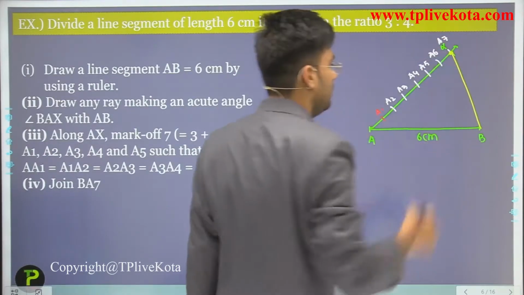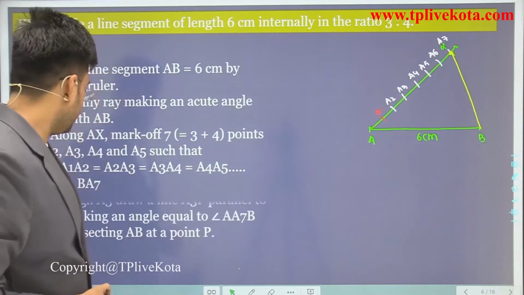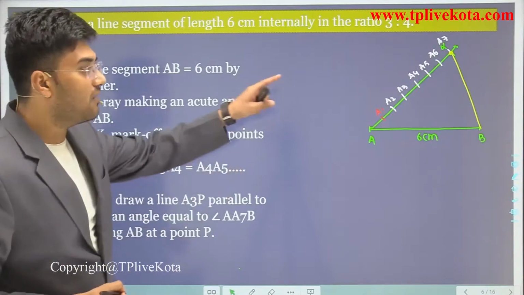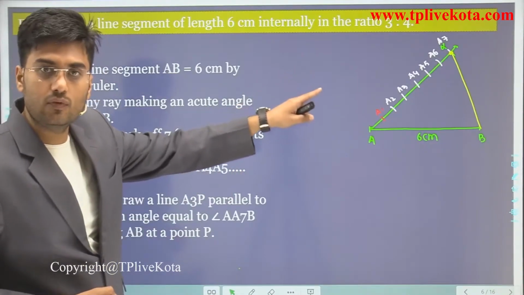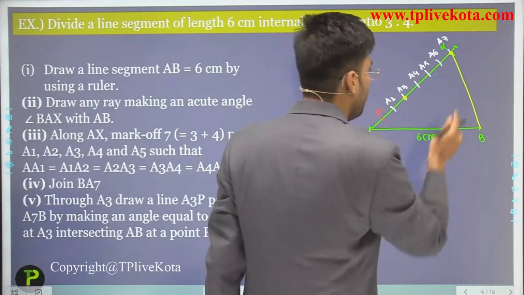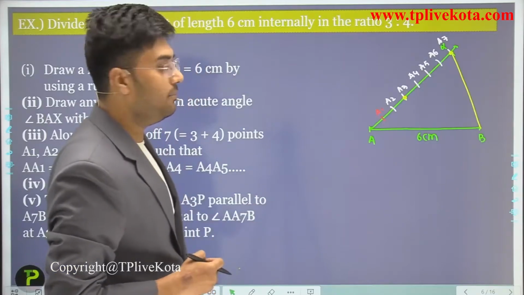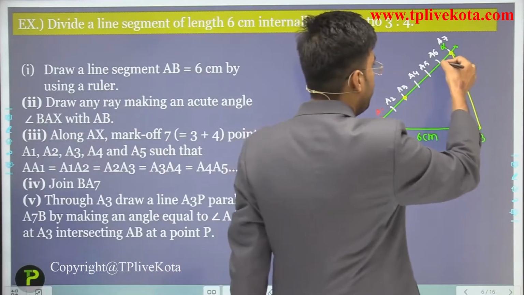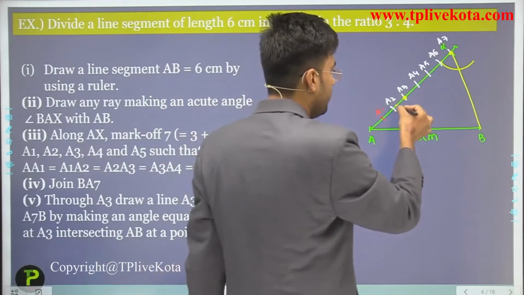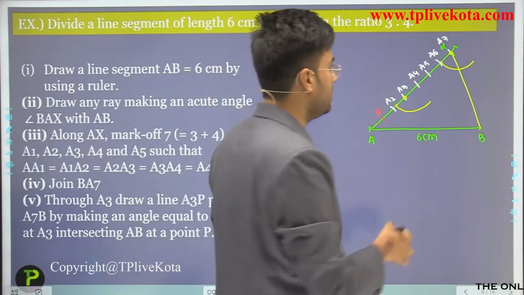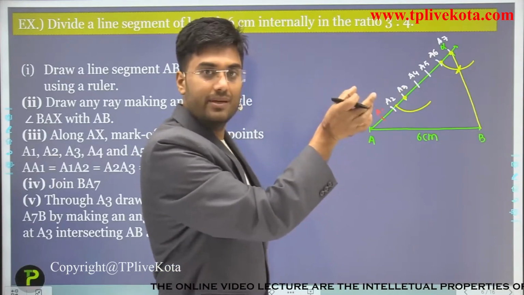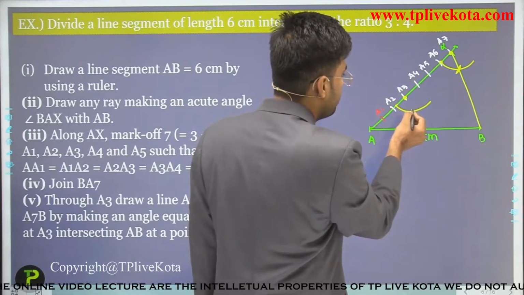Now the next step is what? Next step is through A3, draw a line A3P, because we have to divide in 3:4. So from A3 we have to draw a line parallel to A7B. So students, to draw the parallel line we have to draw an arc, and by the same radius we have to draw an arc from A3, and by using the compass we have to check this angle, and using this same radius we have to draw an arc on this. Clear?